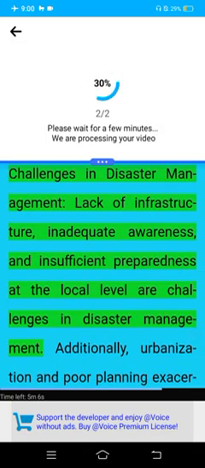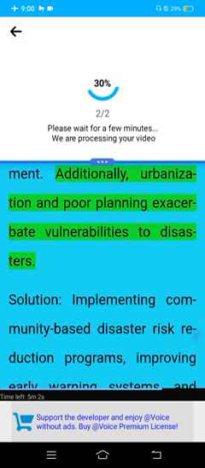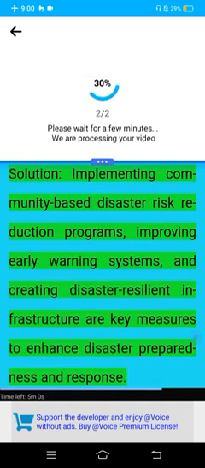Challenges in disaster management. Lack of infrastructure, inadequate awareness, and insufficient preparedness are local level challenges in disaster management. Additionally, urbanization and poor planning exacerbate vulnerabilities to disasters. Solution. Implementing community-based disaster risk reduction programs, improving early warning systems, and creating disaster-resilient infrastructure are key measures to enhance disaster preparedness and response. 7.